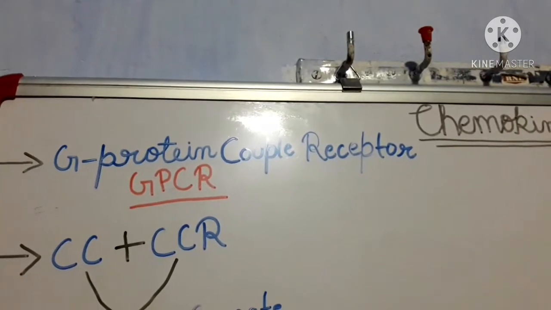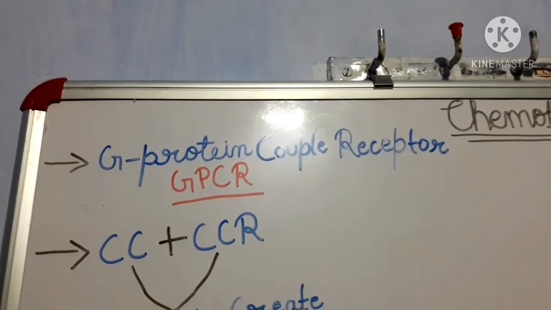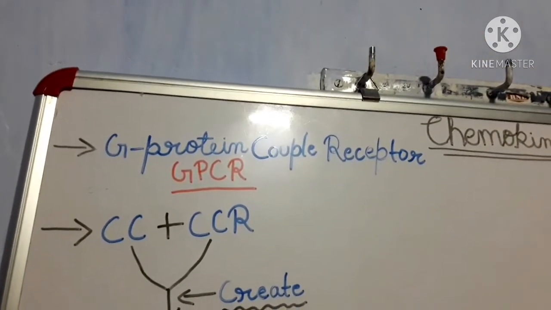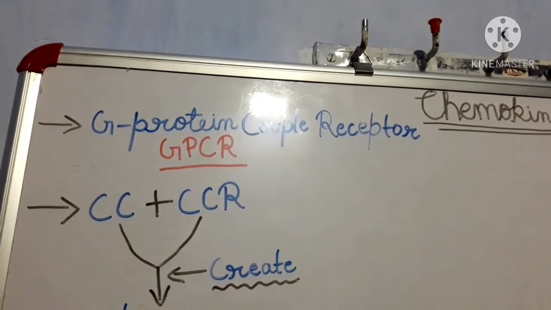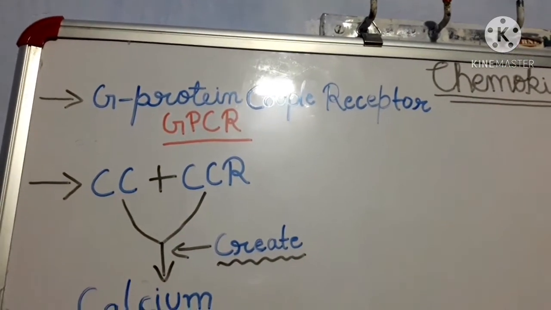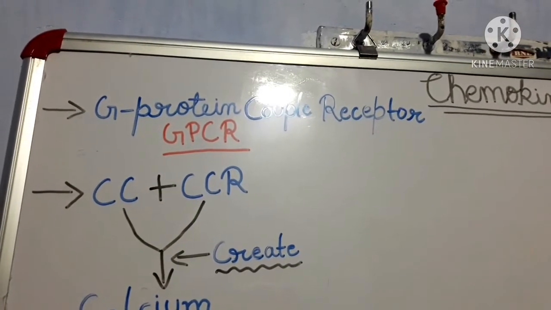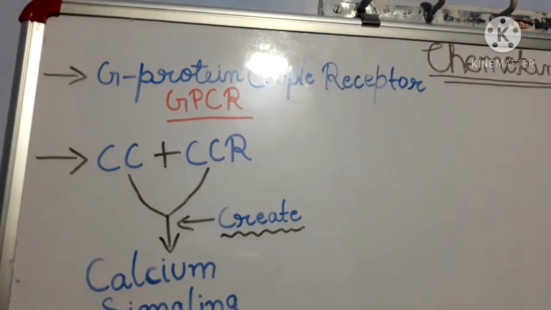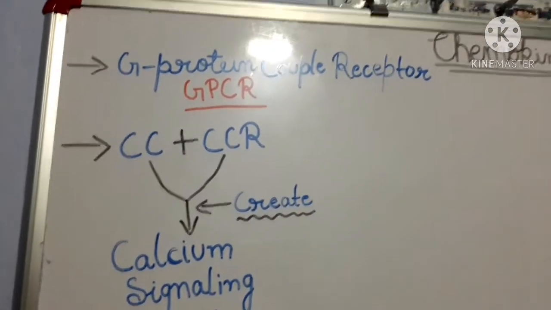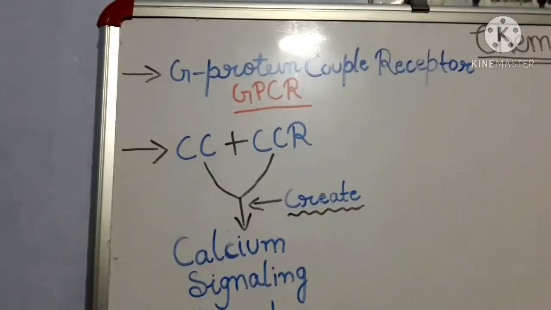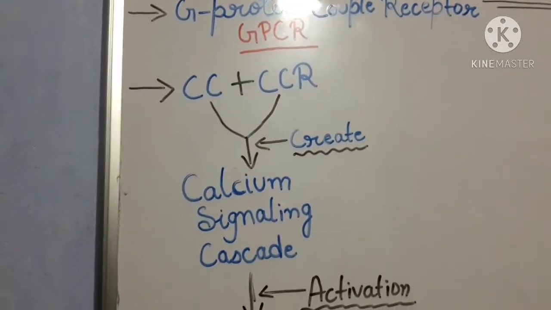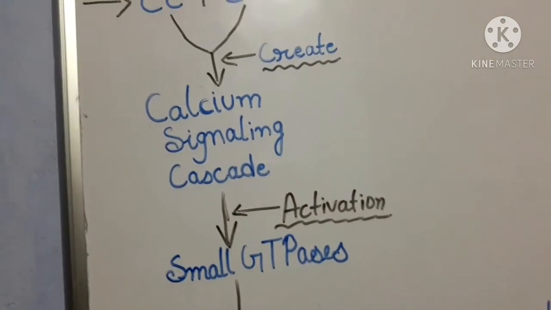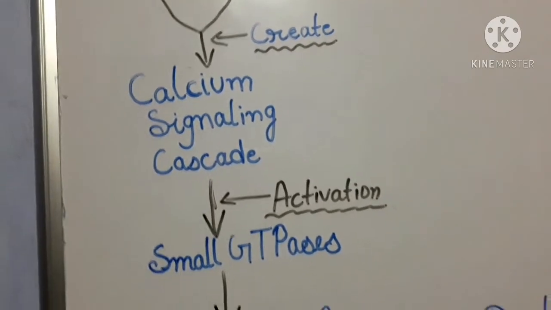Chemokine receptors belong to the vast family of GPCRs, that means G protein coupled receptors. A GPCR is a 7 transmembrane receptor which binds an extracellular ligand and consequently initiates intracellular signaling. Here CC denotes chemokine and CCR denotes chemokine receptor. When a chemokine binds with its receptor, it creates a calcium signaling cascade. This cascade activates small GTPases. GTPase is an enzyme.